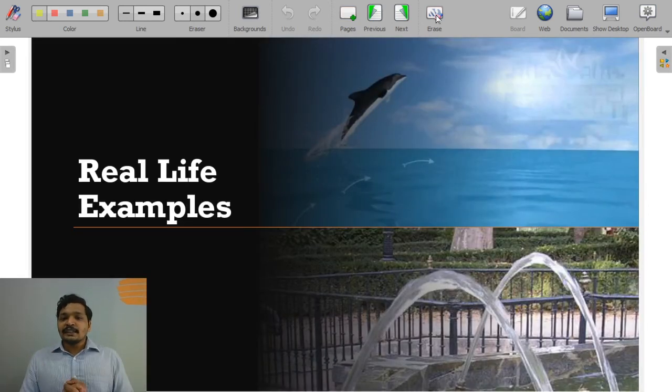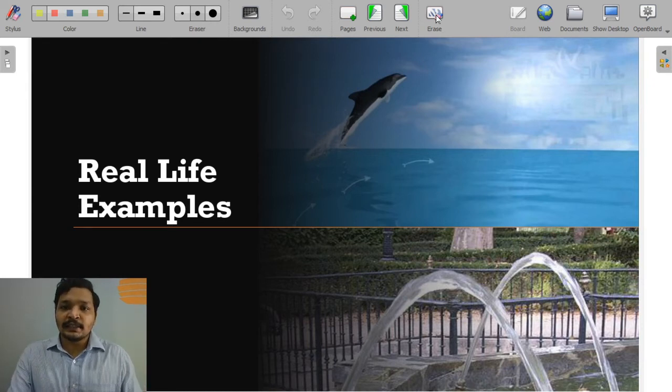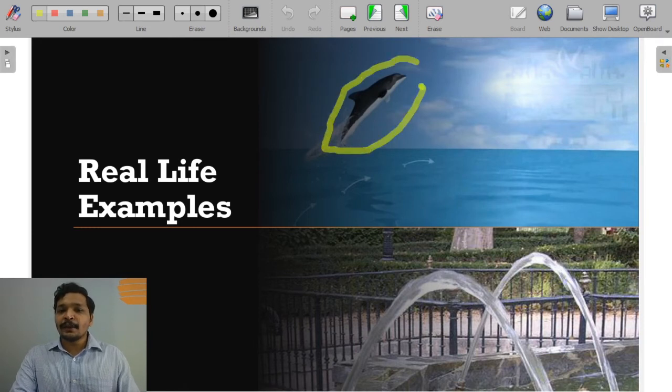So these are some real life examples. You might be wondering where you have seen projectile motion in real life. Everywhere. So there are some special cases where we can see this projectile motion. Have you ever noticed this dolphin jumping out of the ocean? It also looks like a projectile motion. Have you ever noticed this fountain in museums and parks? They also are in projectile motion.